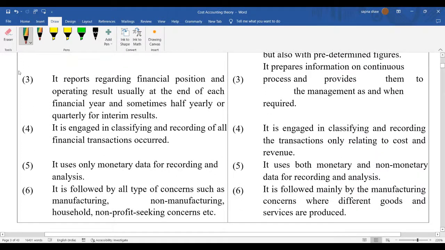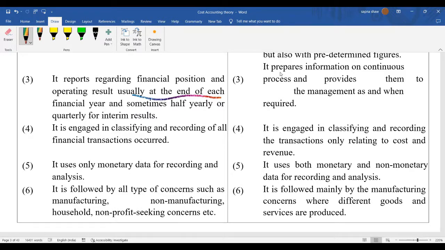So the third difference is this. In financial accounting, you record everything for the entire year, but at the end you calculate how much is the asset and liability, so you prepare the balance sheet. You calculate how much is the profit or loss, so you prepare the P&L account. Sometimes you can also calculate it half yearly or quarterly, but most of the time companies prepare it at the end.